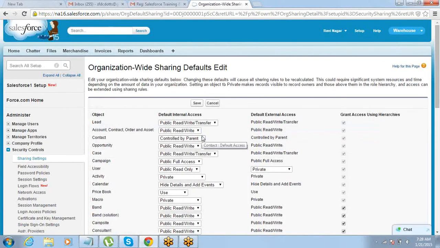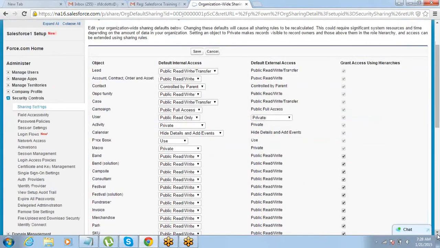Click on edit. Yes. So this column is where you can allow the data access using hierarchies. It means allow the manager to see the data of the subordinate. As per the defined hierarchy, the senior person will have the access of the data of his subordinate. Okay. So for that you just need to check this checkbox.